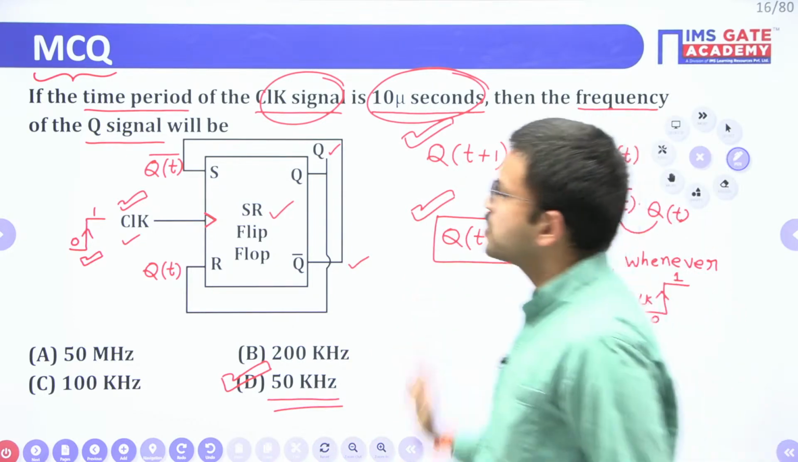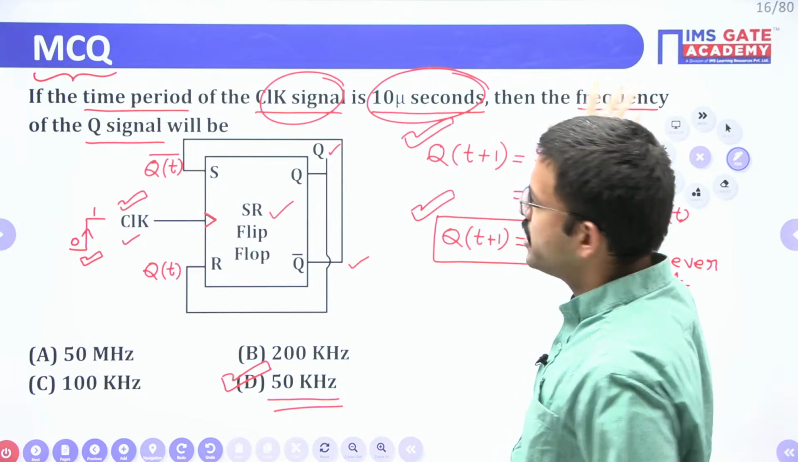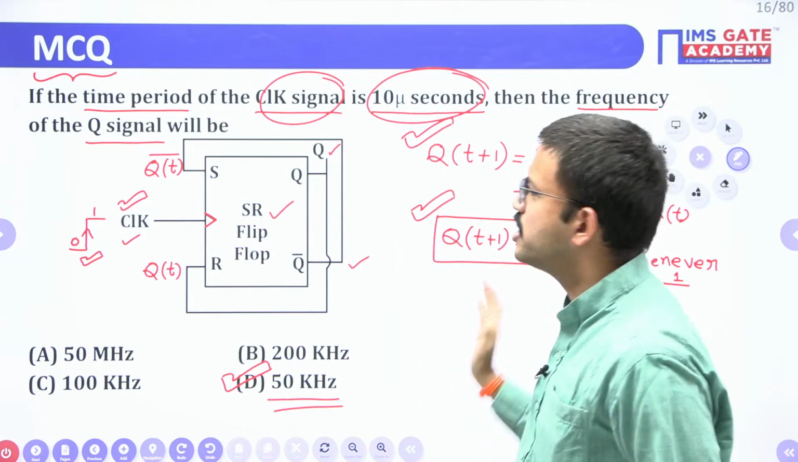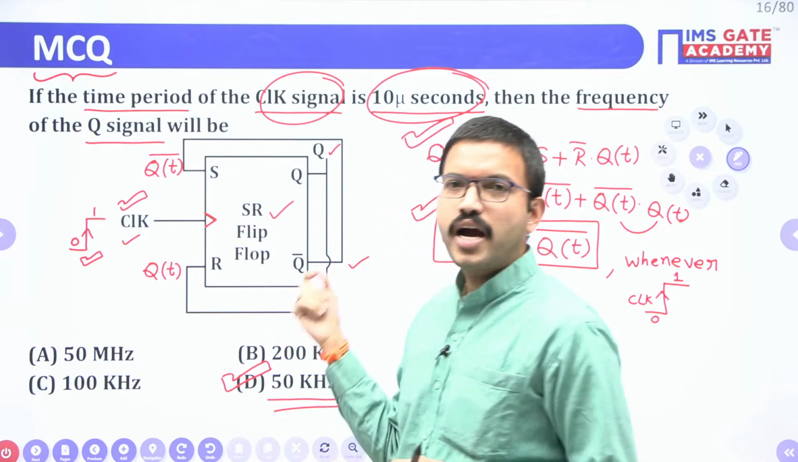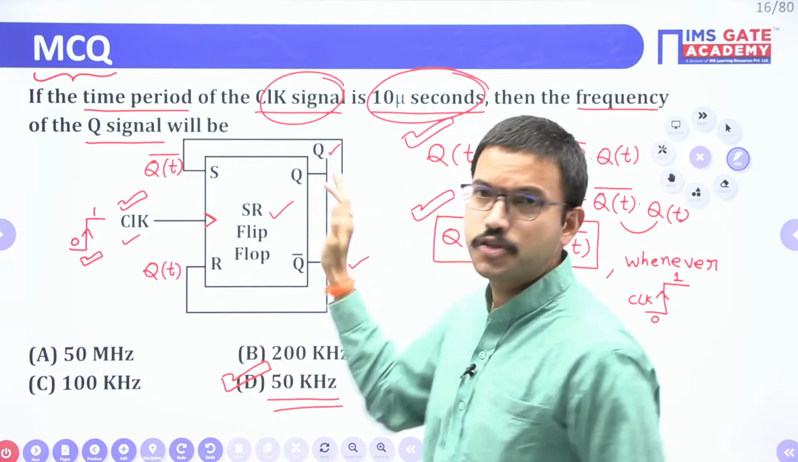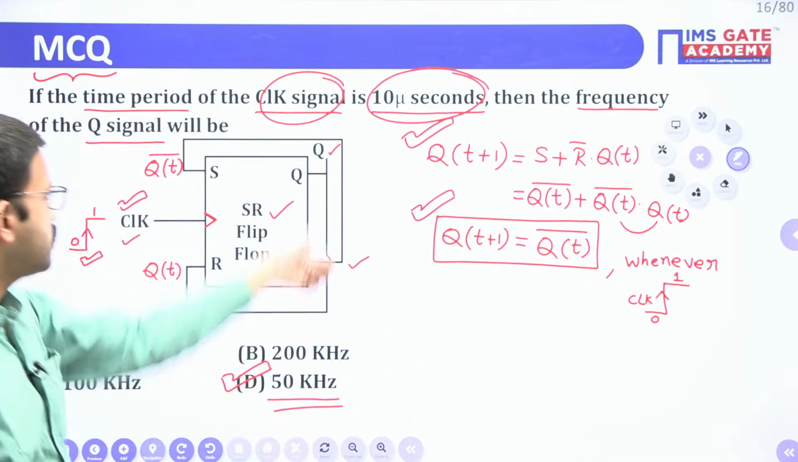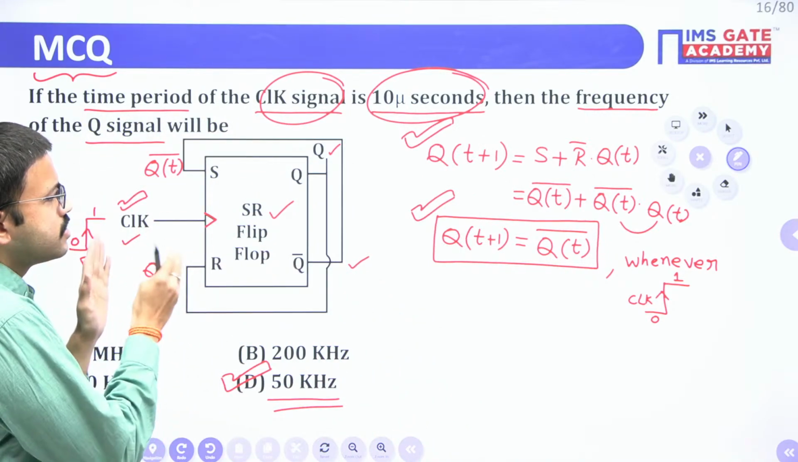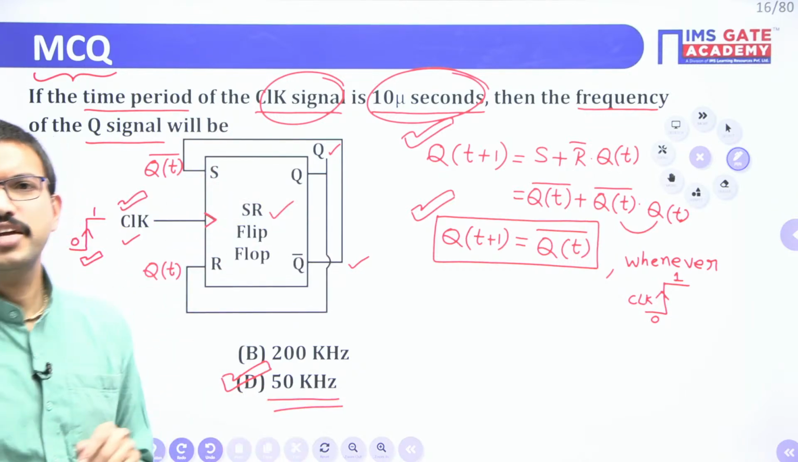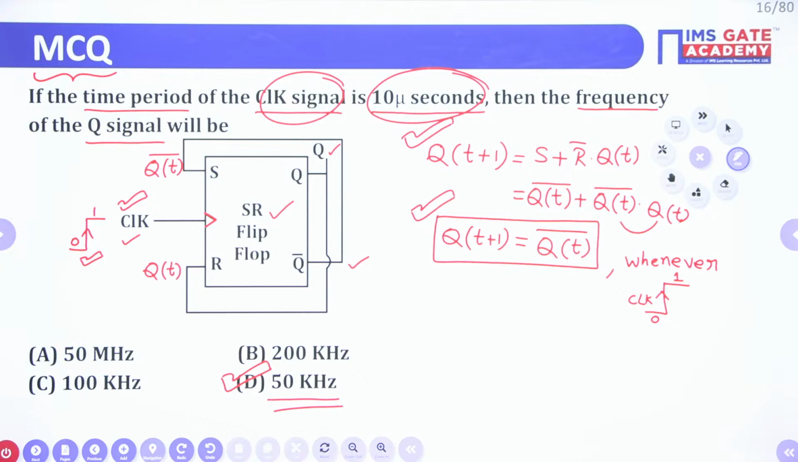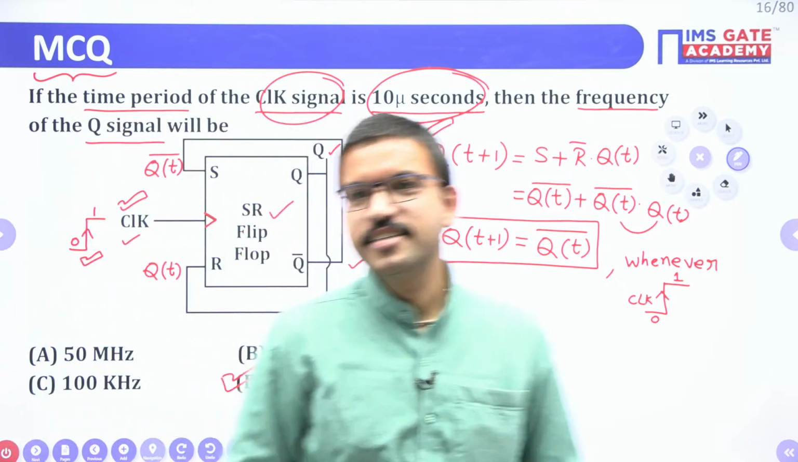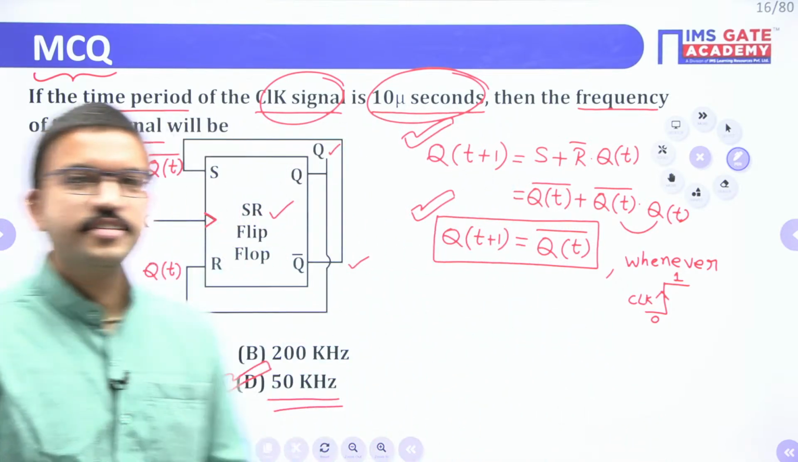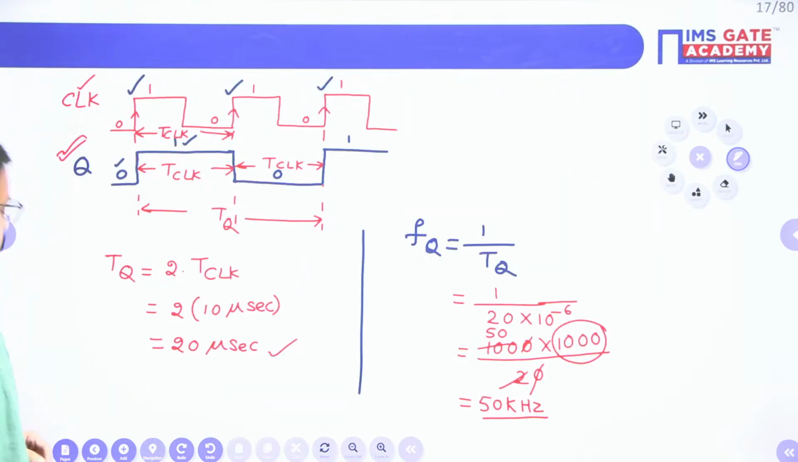Suppose in this question they had asked about the frequency of the Q signal. Instead of that, if they had simply given the circuit and asked you to identify this particular circuit, can you guess what this circuit represents, or identify this overall flip-flop? Can you guess? Okay, I will discuss. Just 1 second.